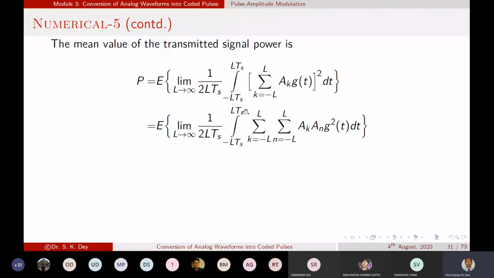So we are taking two sample values and then we can write this expression. Because the AK square is there, if we want to see the correlation between the other samples, these terms can be written like this. Yes or no?